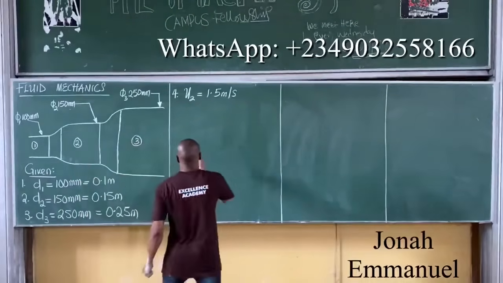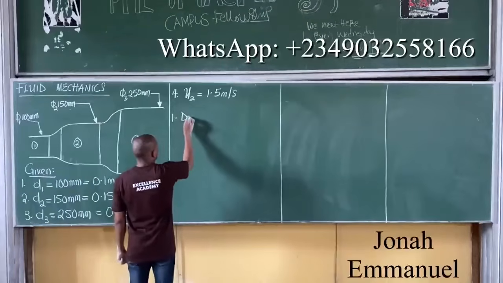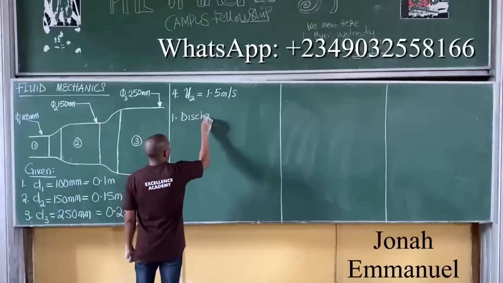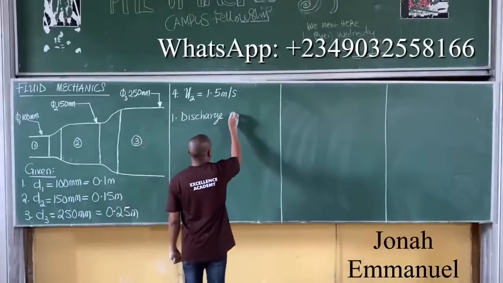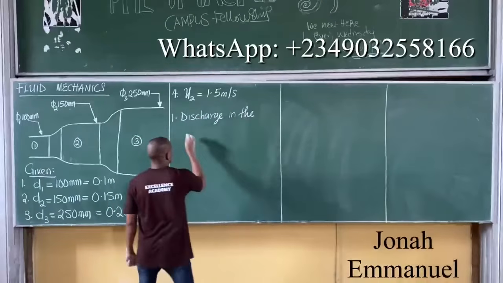Alright, number 1, discharge in the pipeline.